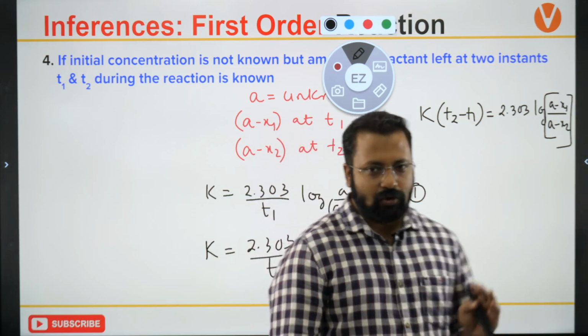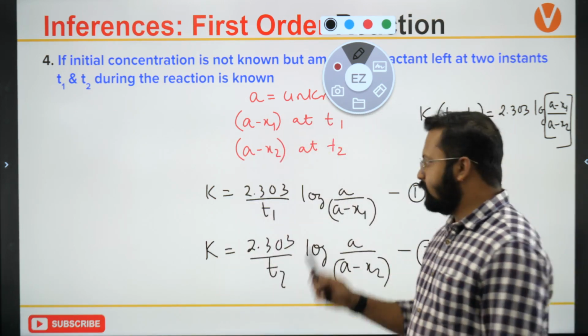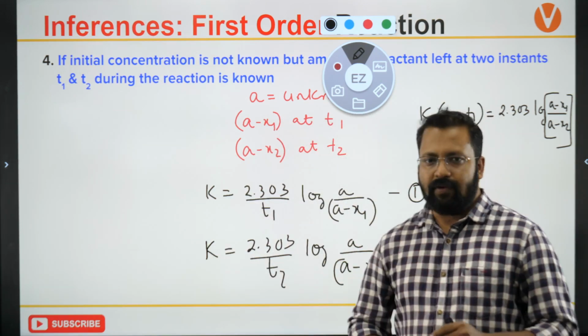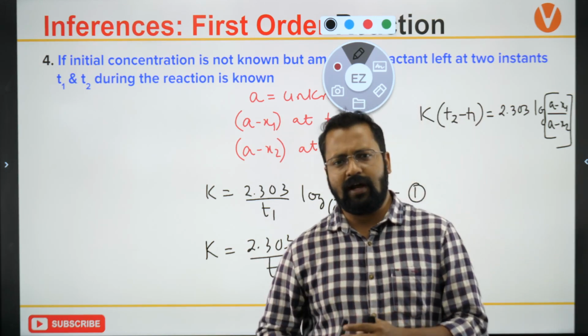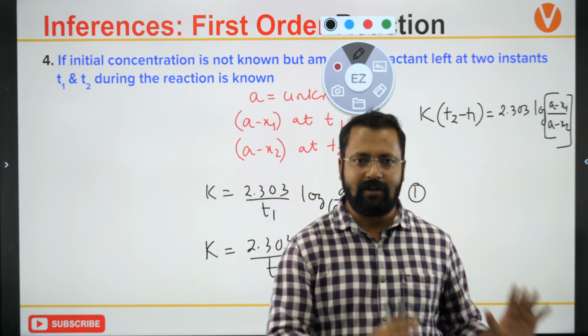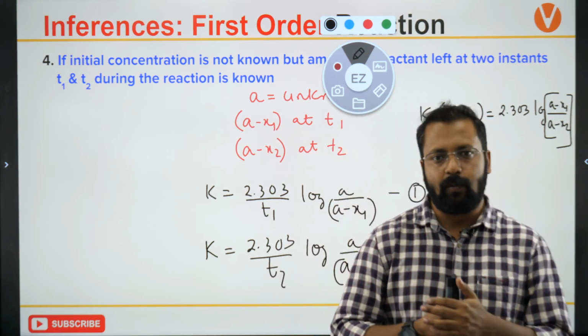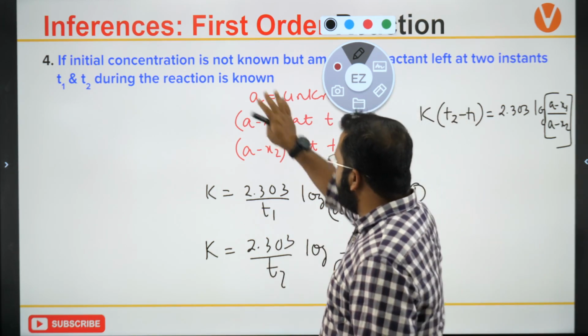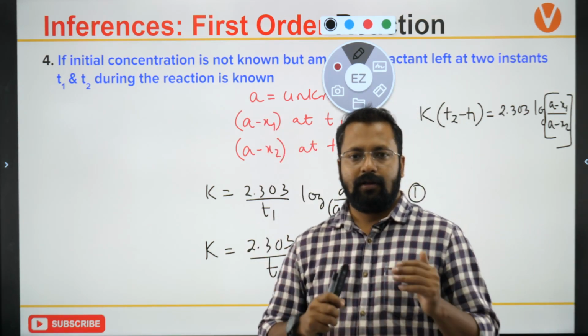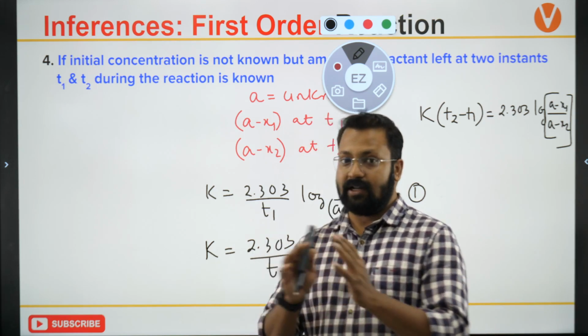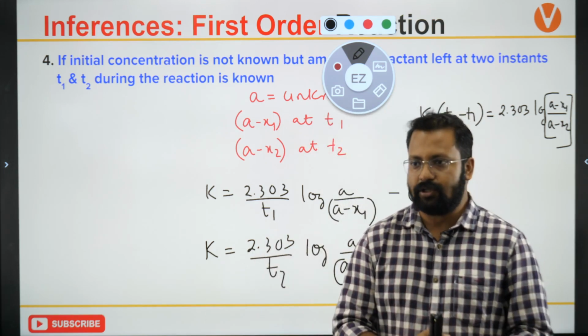So I'll end the class over here today. We will take more inferences in the next session. There are some 8-9 inferences that we get from the first order equation where A is unknown, or time is unknown, or x can be represented as a fraction, or if the reactants are gaseous.